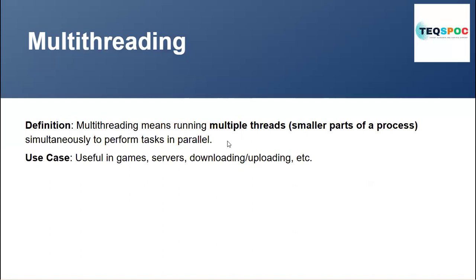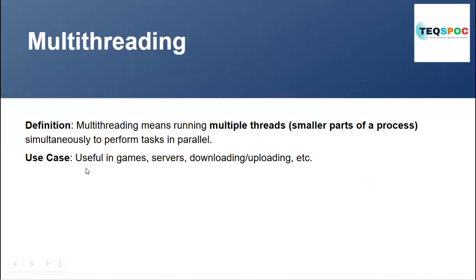Like you have a software team, and in the software team there are different software developers. Those developers are working on different processes or different tasks, meaning they are working on different threads. Every thread performs a different operation. So that is basically multi-threading. Thread means a small part of the process that will perform different operations simultaneously to perform the task in parallel. That is called multi-threading.